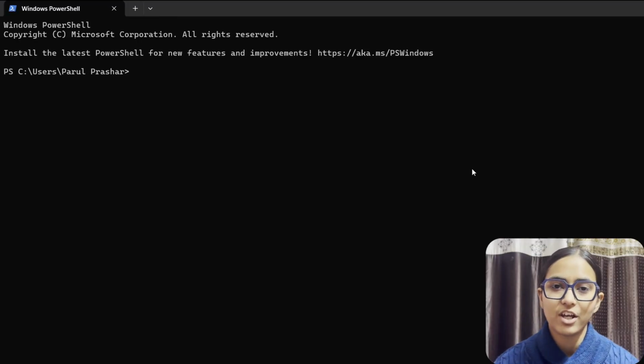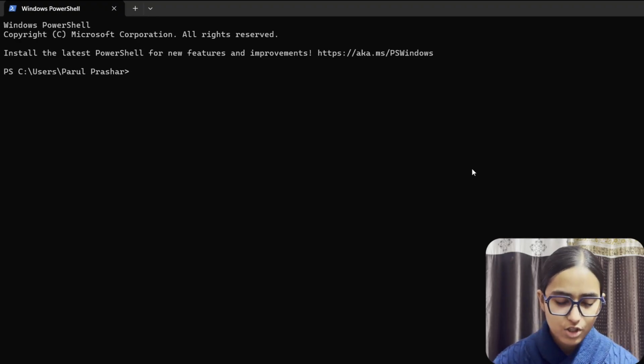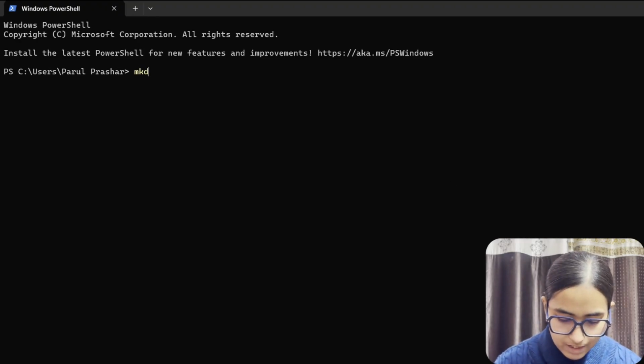So I want you all to open terminal. Once this is done, we are here. The first step would be we need to set up a remote area or a remote directory in our system. Let's do it. So the first thing that we need to do is mkdir remote